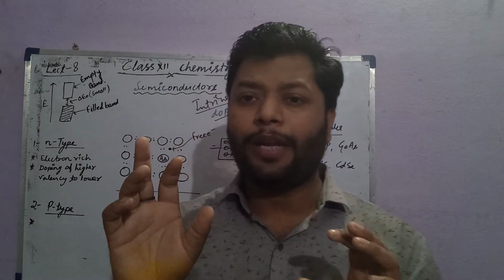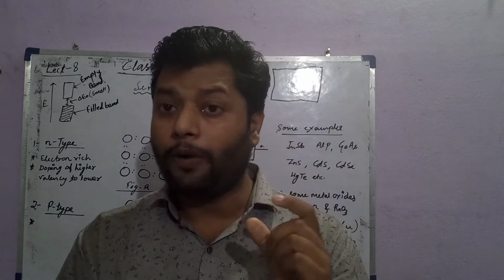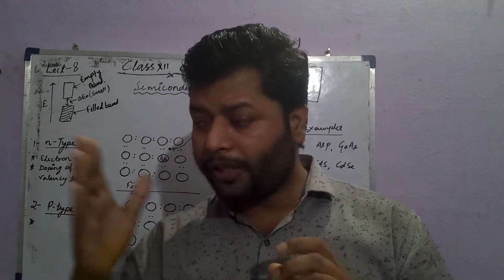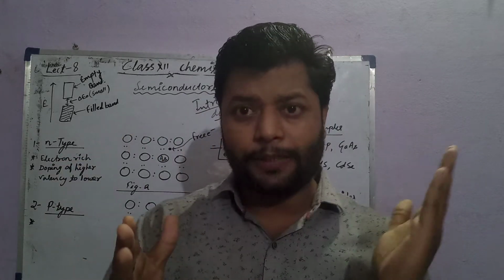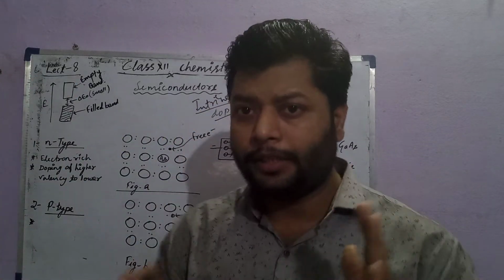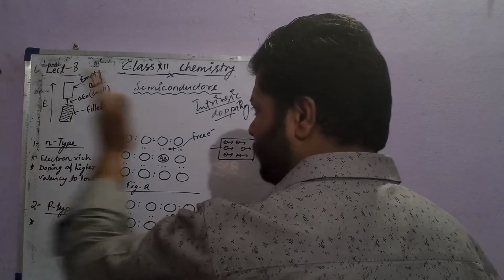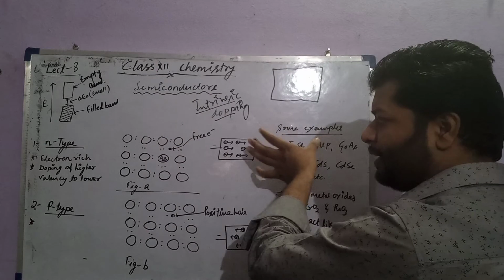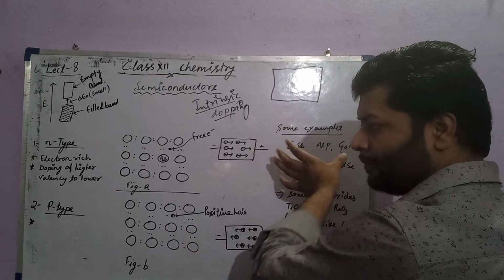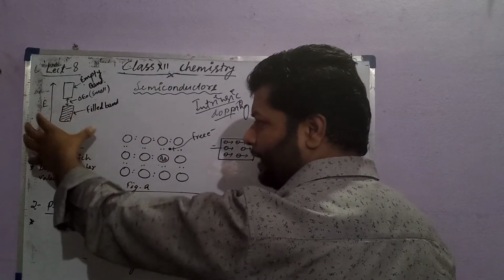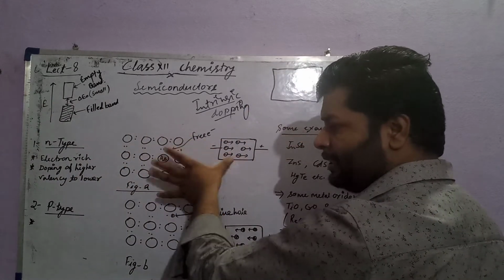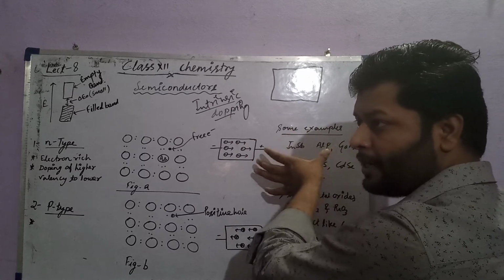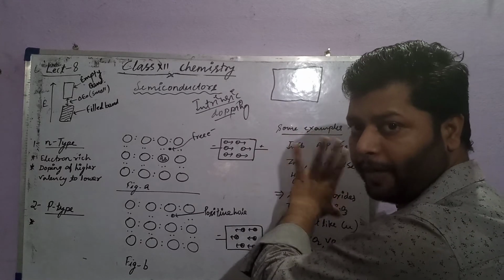In the periodic table, you can see from left to right: first alkali and alkaline metals, then transition metals in between, then the p block, non-metals, metalloids and metals, all the p block materials.